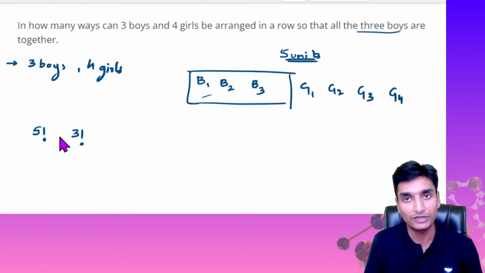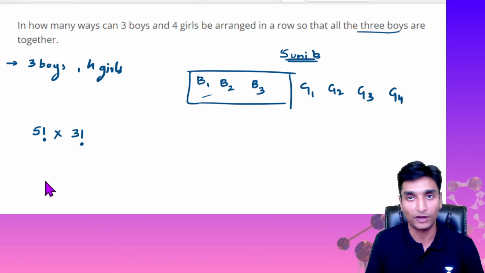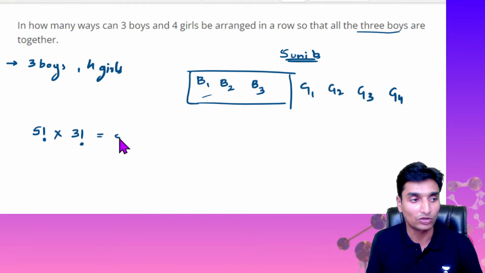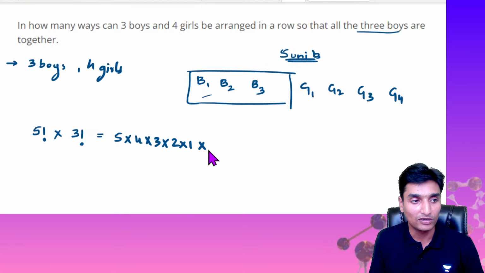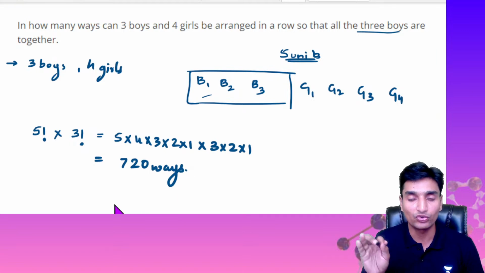So total possibility, guys, the total arrangement we need: we need these 5 factorial ways and we need these 3 factorial ways. So 5 factorial into 3 factorial. Okay, since we need both, the multiplication principle applies, so 5 factorial into 3 factorial ways. What is 5 factorial? 5 into 4 into 3 into 2 into 1, and 3 factorial is nothing but 3 into 2 into 1. So 5 factorial is 120. 120 into 6, that is nothing but 720 ways. Okay, 720 ways, guys.